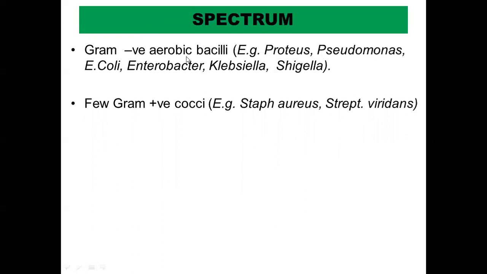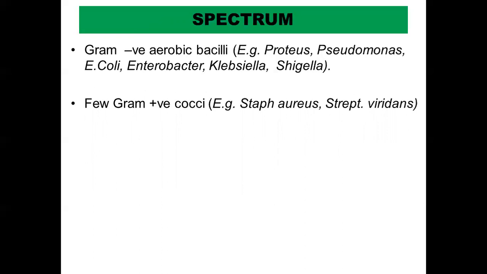So macrolides, when we were studying, were acting mainly on the gram-positive. Here, aminoglycosides are acting mainly on the gram-negative. So at least the broader spectrum you should know, whether it is acting on the gram-positive or the gram-negative, and the individual bacteria you should be aware of.